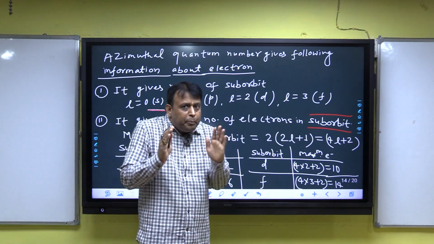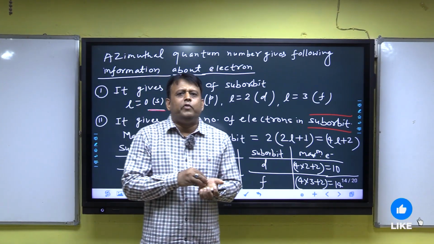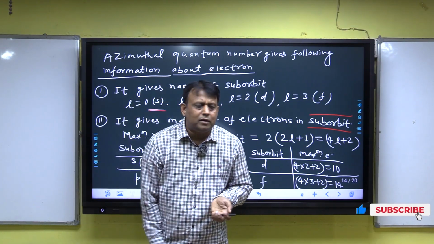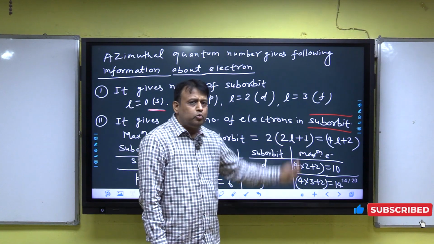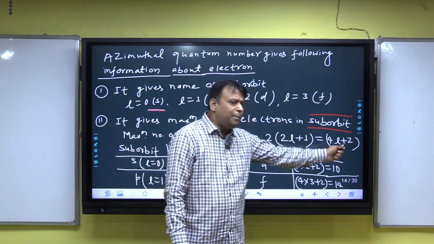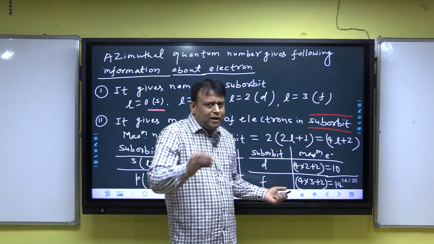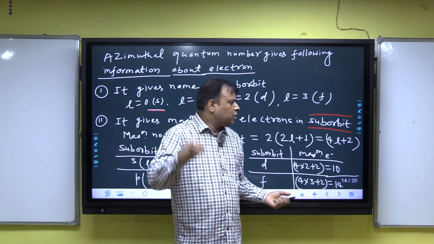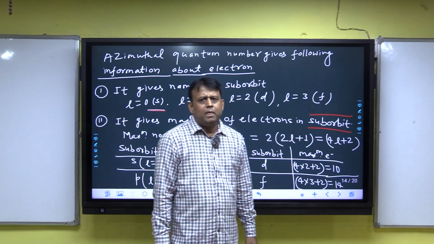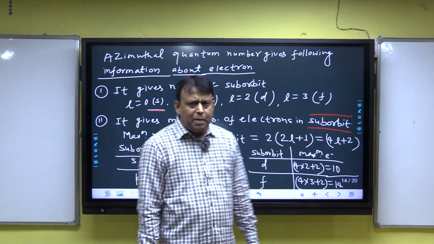Very popular for objective questions: which of the following formulas gives the maximum electrons in a suborbit? The formula is 2 into 2l plus 1, which is also equal to 4l plus 2. Both may be in the options; 2 into 2l plus 1 is the formula for maximum electrons in a suborbit.